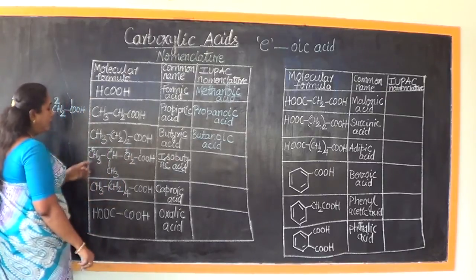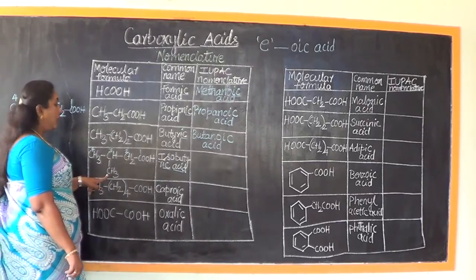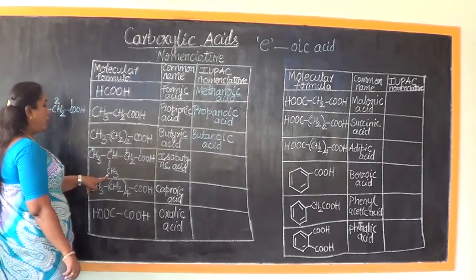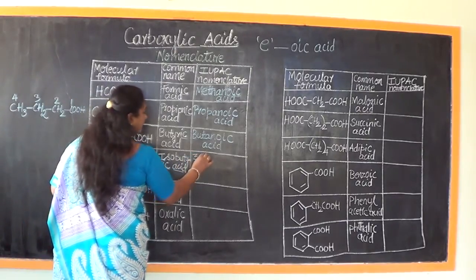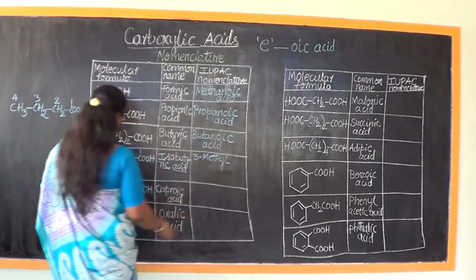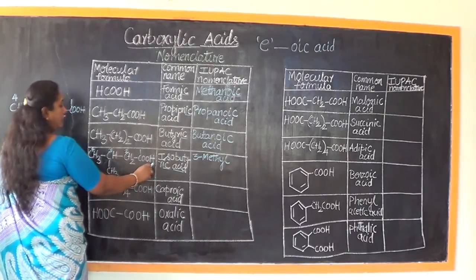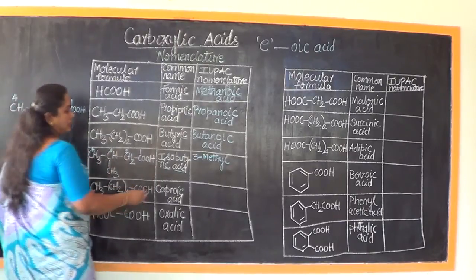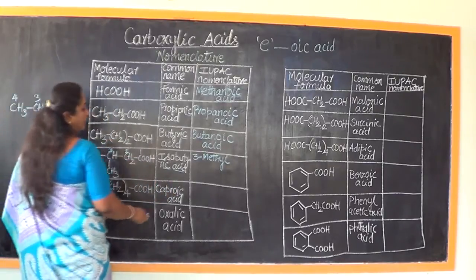So what do we see? For the third carbon atom, there is a methyl group. So therefore it is called 3-methyl. Let me just write that first. 3-methyl means this is taken care of, and the remaining will be butanoic acid because there are 4 carbon atoms and there is a carboxylic acid.